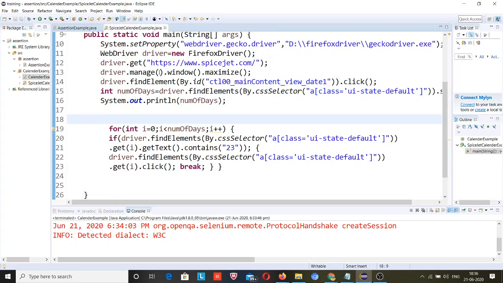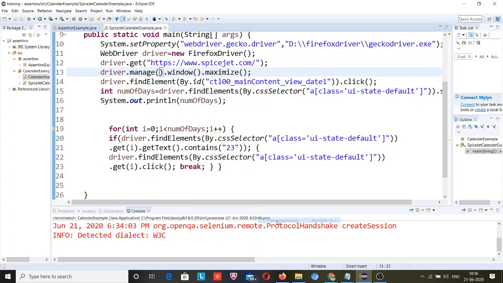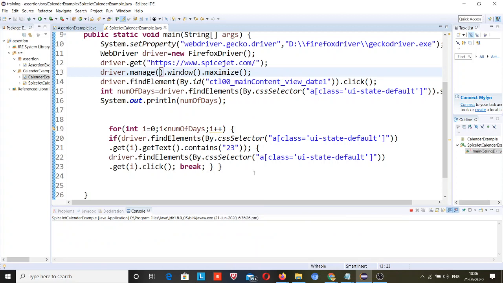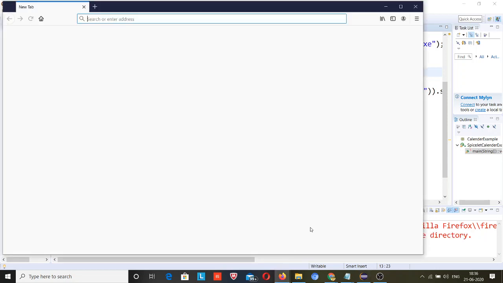The codes are the same, but again I am running this script. Let me see.